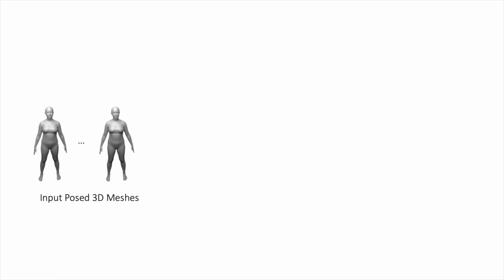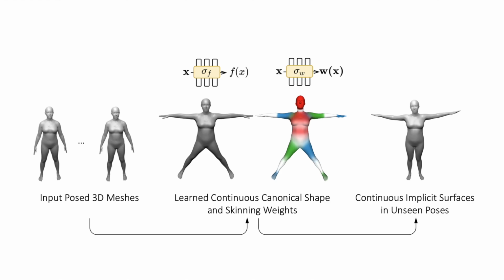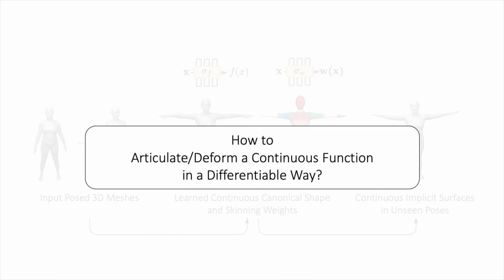The input to our method is a set of posed 3D meshes in combination with the corresponding object poses. Given this input, we jointly learn a shape and skinning weight representation in canonical space. This allows our model to reconstruct continuous implicit surfaces for unseen poses, even in cases where the target pose is far from the poses observed during training. But how can we deform a continuous function in a differentiable way?